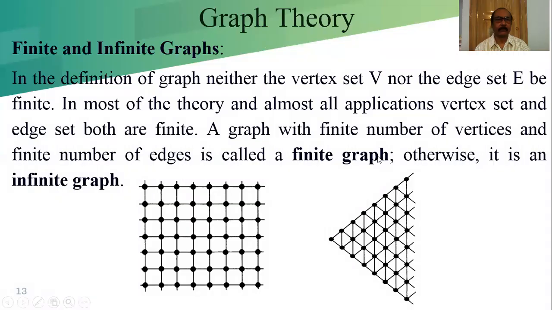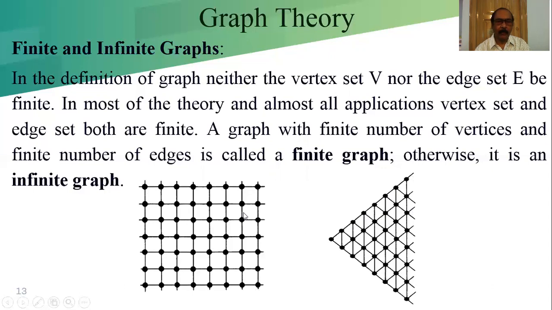Next, finite and infinite graphs. In the definition of a graph, neither the vertex set V nor the edge set E need be finite. The graph may continue in this way and in this way. Each and every vertex is part of this. That means the continuation goes on. We are considering part of that graph. This is also part of the graph, and it continues on.